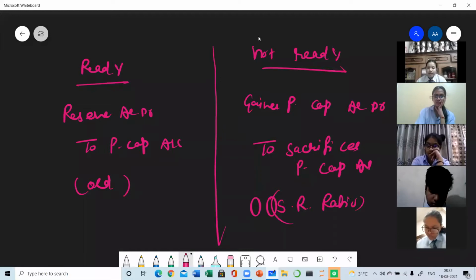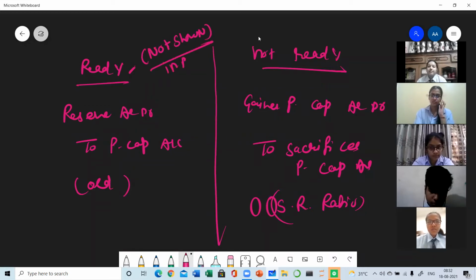What entries to be passed will depend on your careful reading of the question. If you are not reading the question carefully, your answer will be 100% wrong. So when the reserves are distributed and you are going to make the new balance sheet, they are not shown in the new balance sheet, as you have already distributed the reserves.